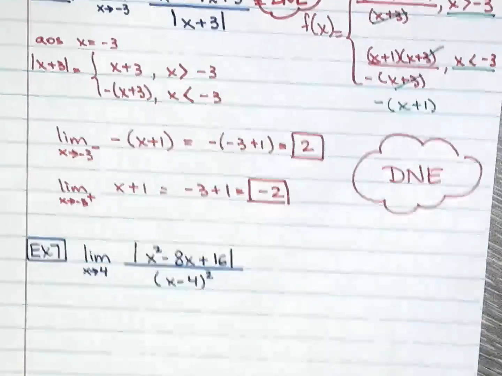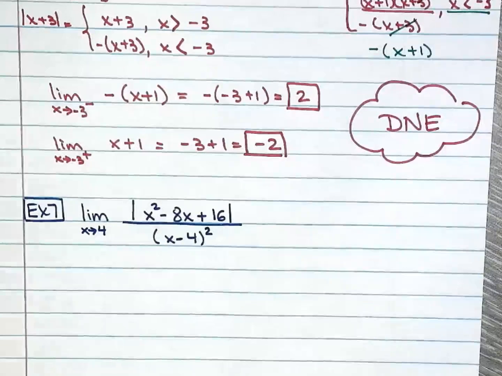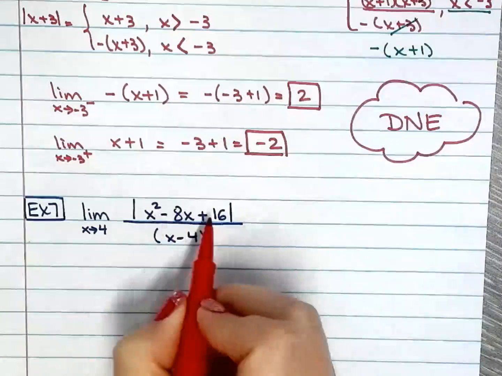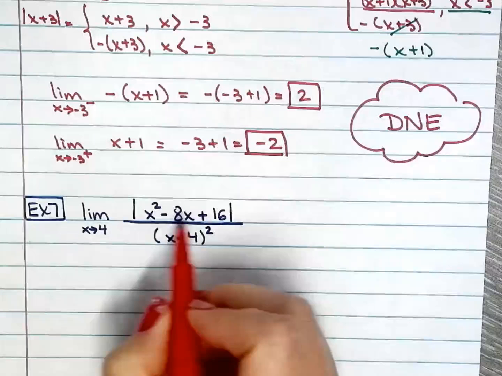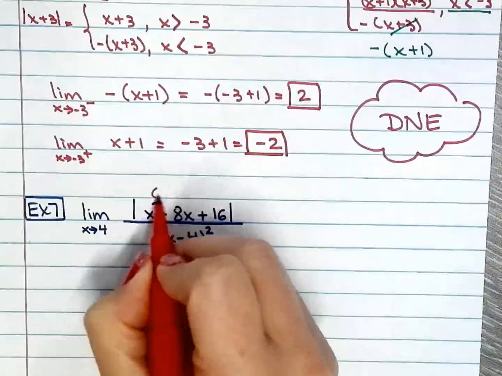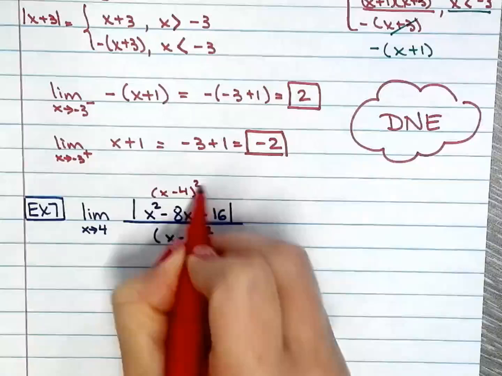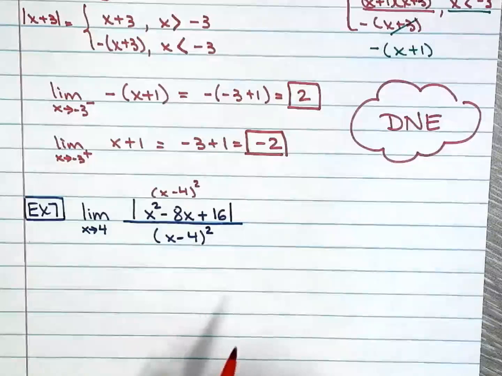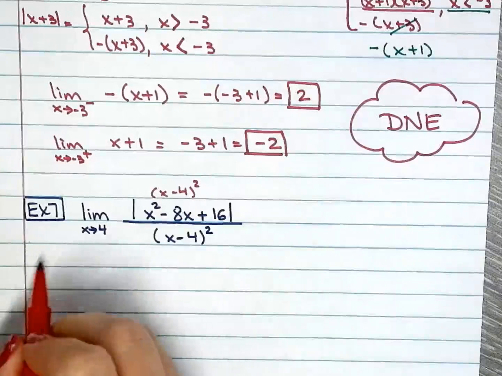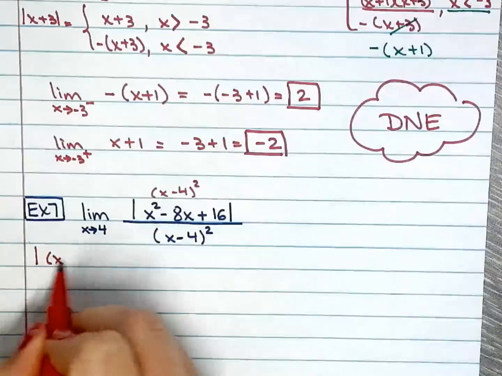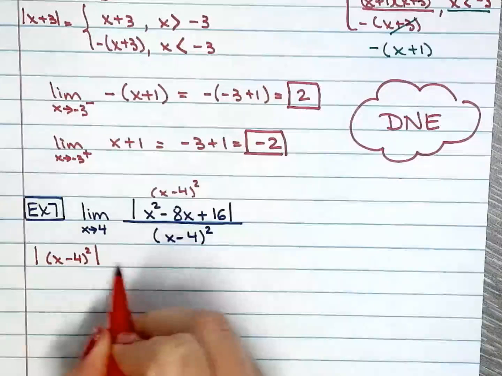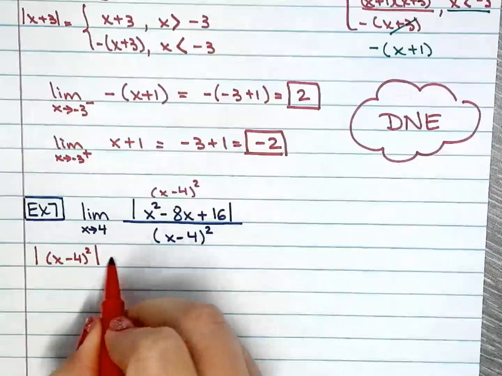All right, last one. So when I look at this, I see the factors. I see x minus 4 squared. Okay? So from the example, was it 5 or was it 4? The one that we just did. So I know the absolute value of x minus 4 squared will always be positive.